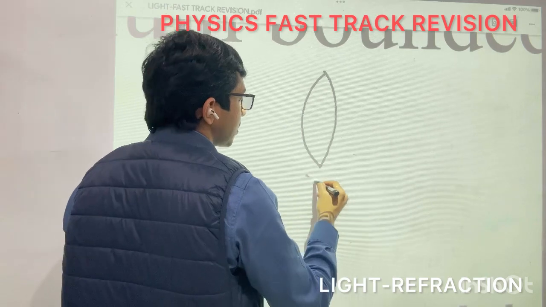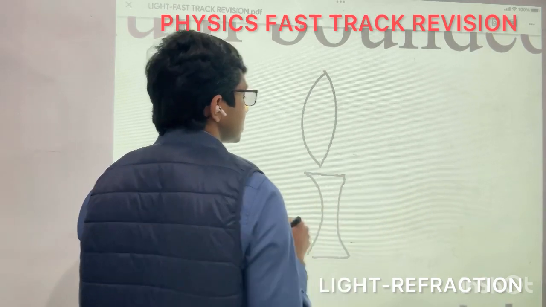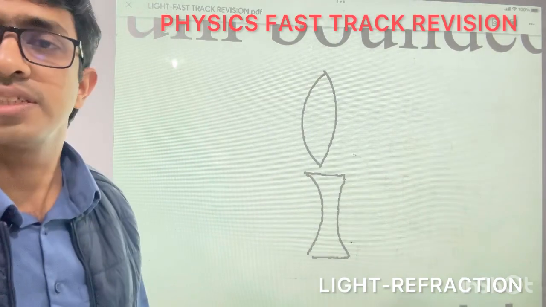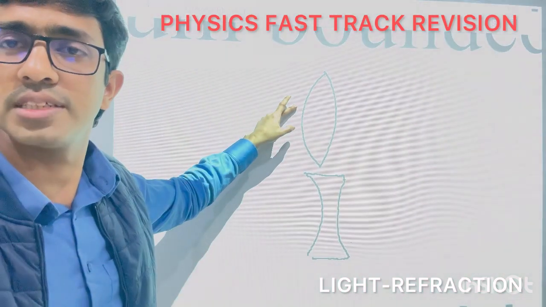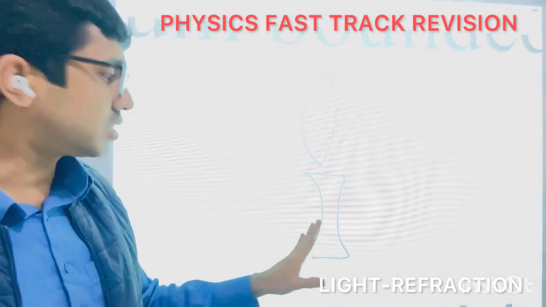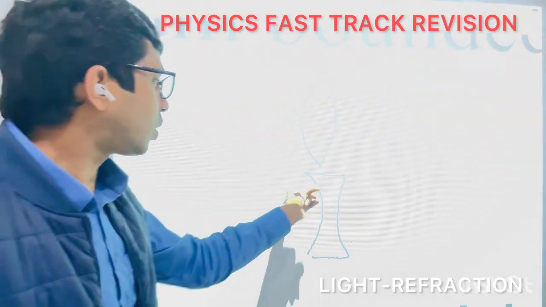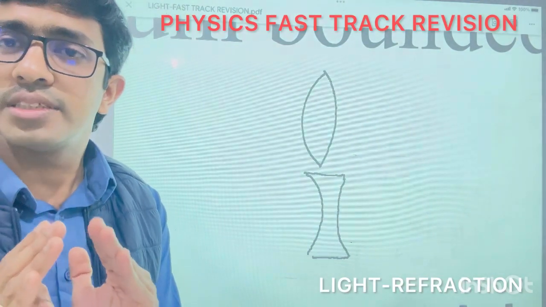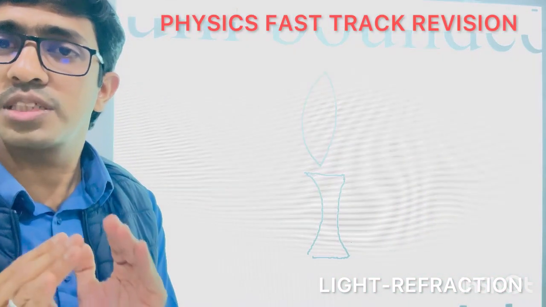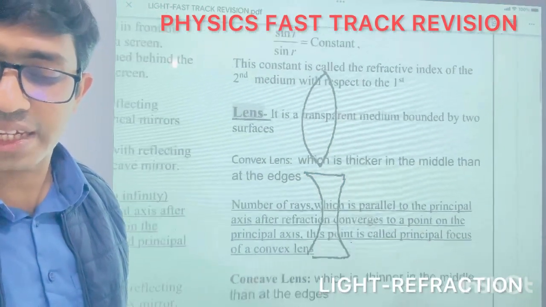If you talk about the concave lens, it is also bounded by two spherical surfaces. So this kind of lens is called a concave lens. A convex lens is also called a double convex lens, both sides are convex. And this one is a concave lens, also called a double concave, you can say both the sides are concave surfaces. So what is a lens? A lens is a transparent medium bounded by two spherical surfaces. So we have refraction taking place in a lens.